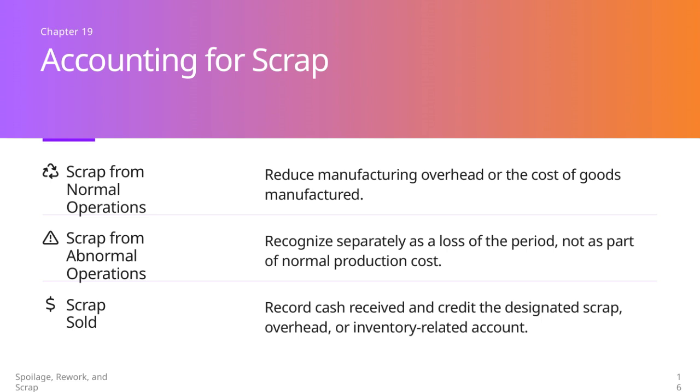When scrap is sold, the cash received is recorded and credited to the appropriate account, whether that's a designated scrap account, overhead, or inventory-related account. Properly accounting for spoilage, rework, and scrap ensures accurate financial reporting and helps identify areas for cost control.